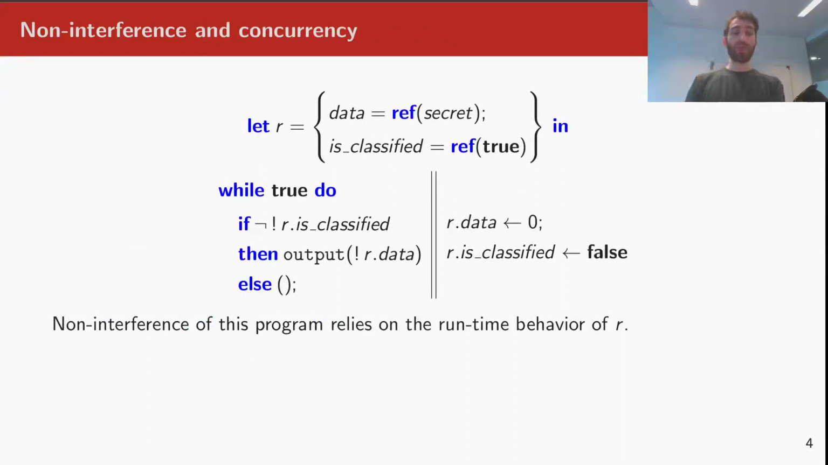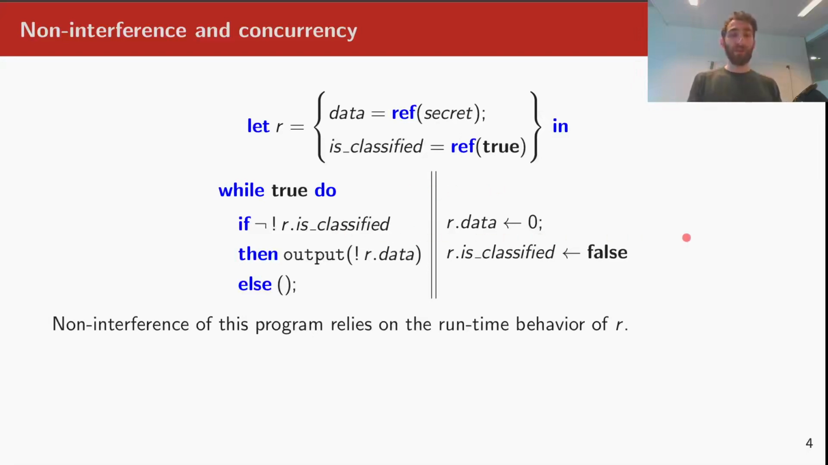At the beginning, we create a new record R. It contains two mutable fields, the field data, which stores an integer, and the field isClassified, which stores a boolean. Initially, the data field contains some secret value, and the idea is that the isClassified bit tells us whether the information stored in the data field is actually secret or not. With this record R initialized, we run the following two threads in parallel.